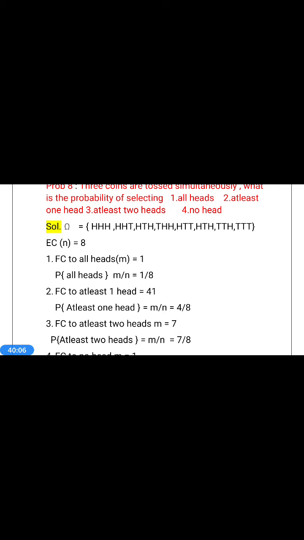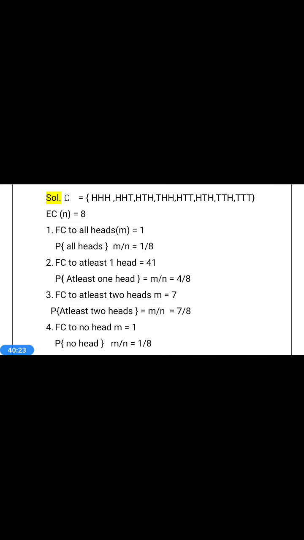Our problem is at least 1 head. That means you have to take into consideration the event when it has 1 H or 2 H or 3 H. So favorable case to at least 1 head is 7. The first 7 belong to the favorable cases. Therefore probability of at least 1 head is equal to 7 by 8.